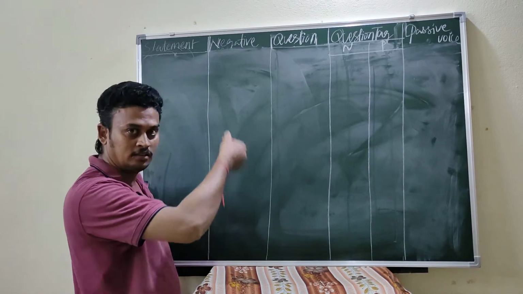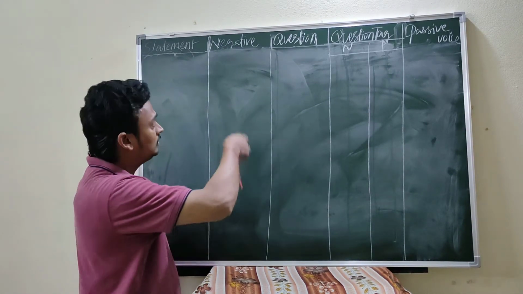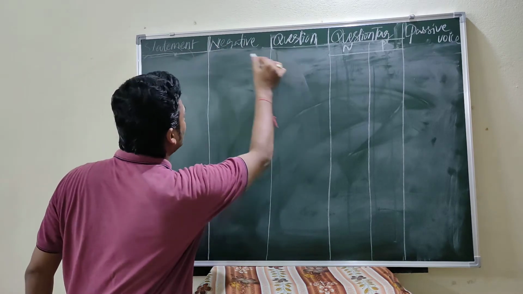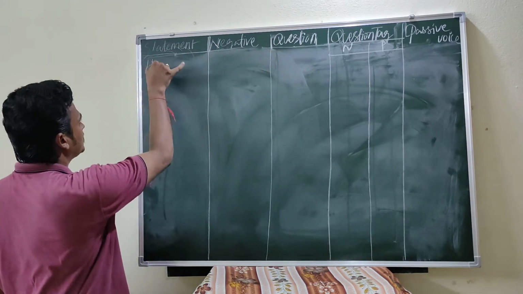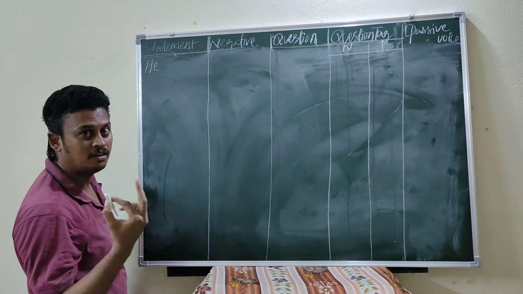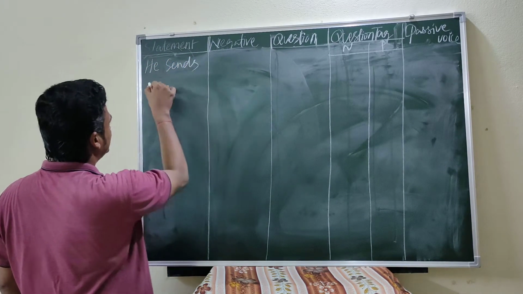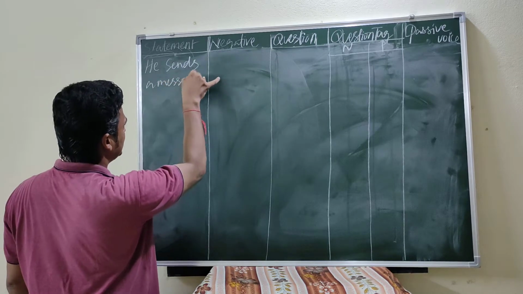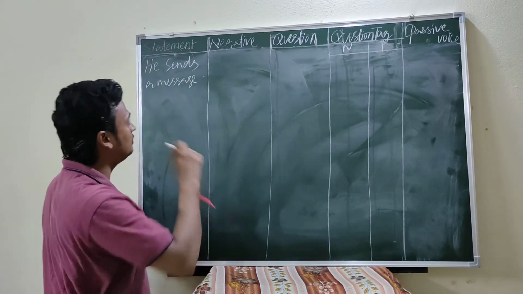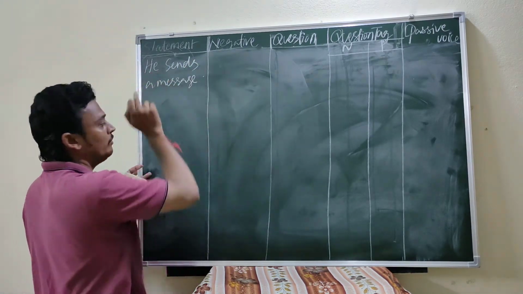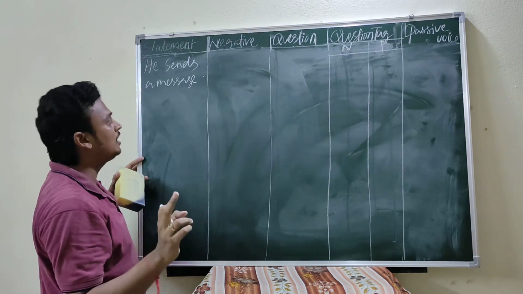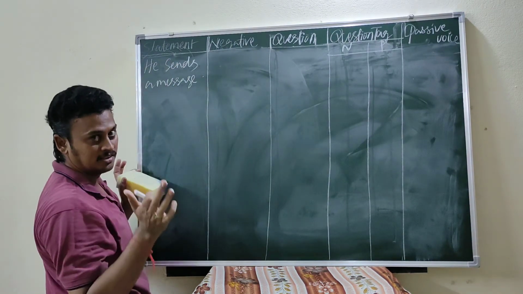Next, what we can say are the subjects. Okay, now for example, take he, third person singular. Third person singular: he sends a message. Here, whenever you find third person singular, the verb form is does.